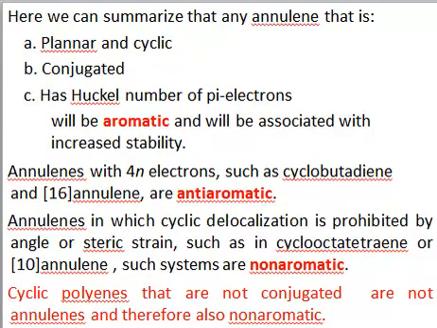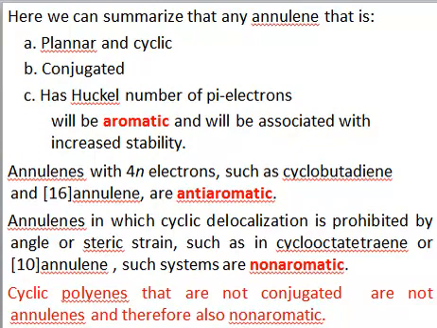In case of annulenes, they are cyclic and conjugated, but the problem is that they are not planar, right? Since they are not planar, they cannot have delocalization, therefore they are considered non-aromatic. Now we have conditions.